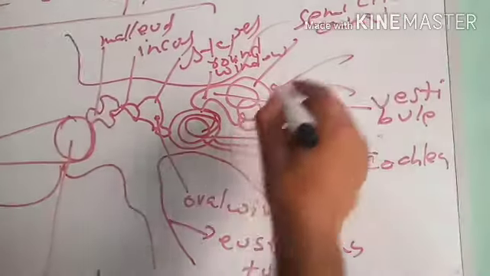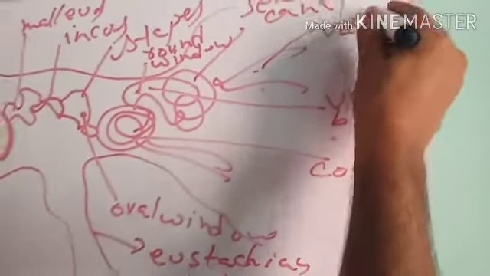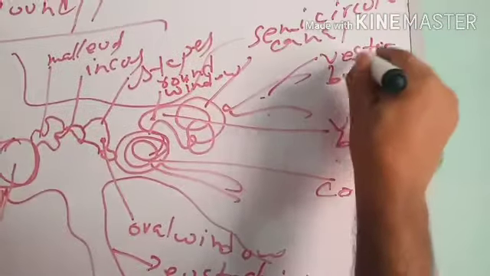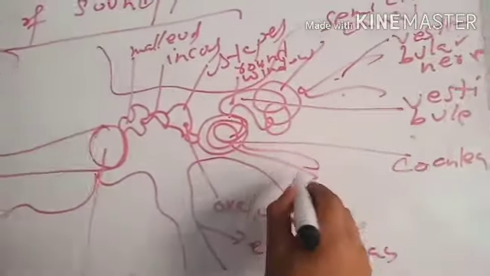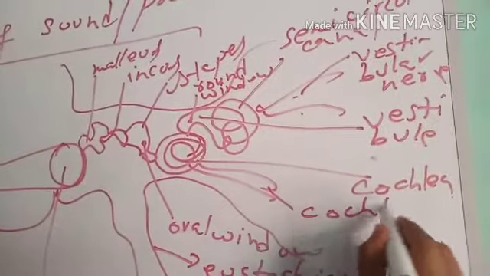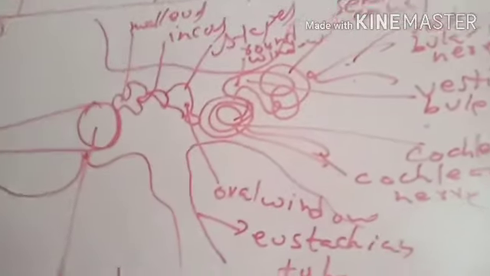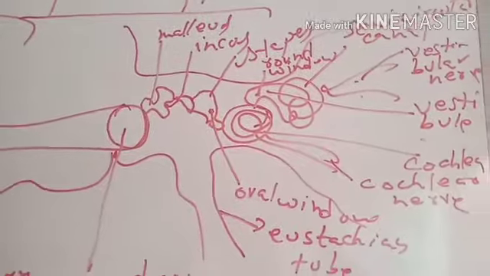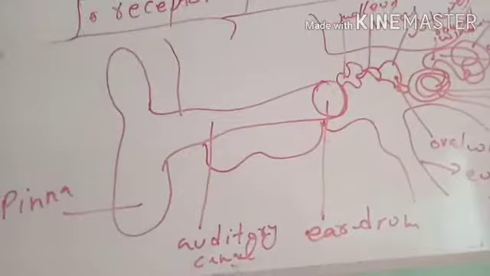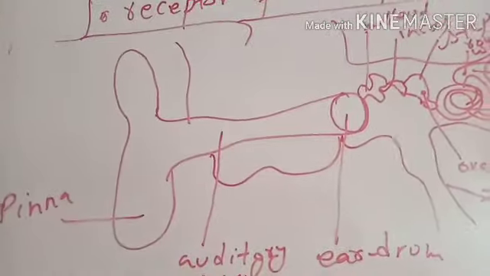This is the nerve attached to semicircular canals. This nerve is called vestibular nerve, and this nerve attached to the cochlea is called cochlear nerve. This is the structure of the external ear, middle ear, and internal ear. Now we will discuss the process of hearing and process of body balance by our ear.